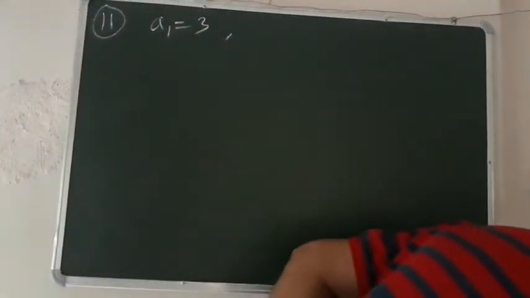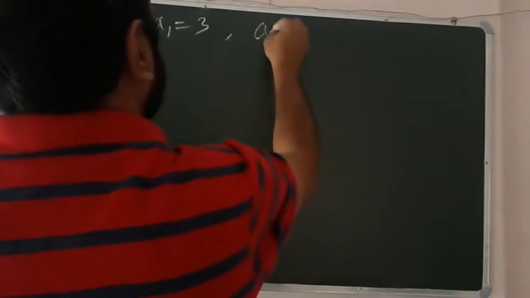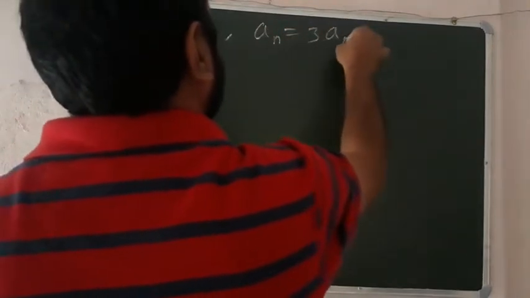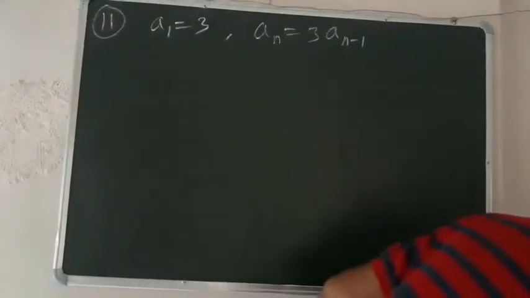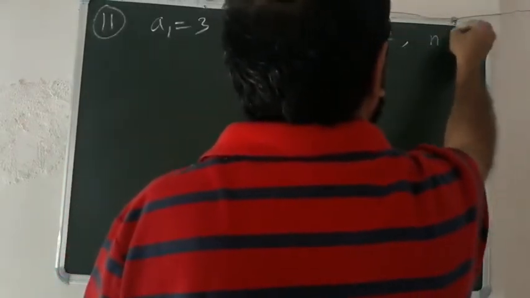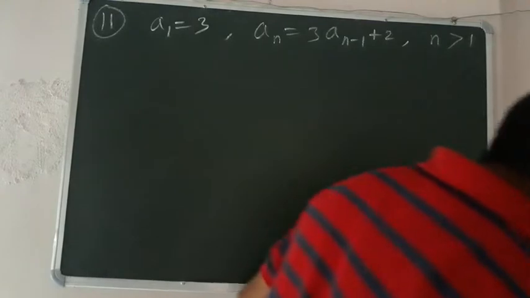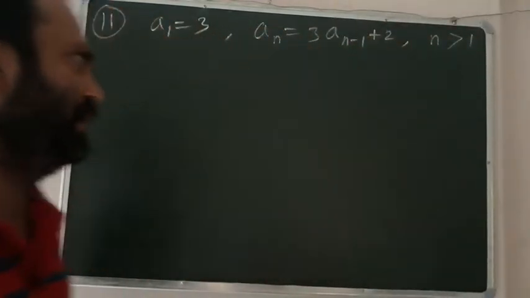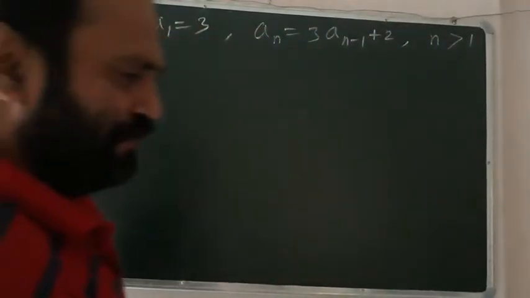Okay, so question number 11 is a1 is equal to 3 here, and the value of an is 3 into an minus 1 plus 2 for all n greater than 1, right? You have to find the first 5 terms and also find the corresponding series.